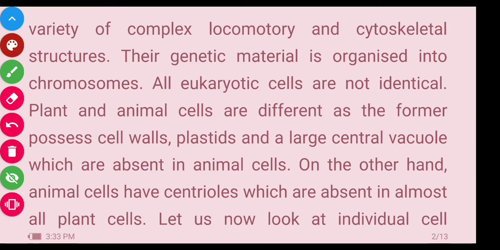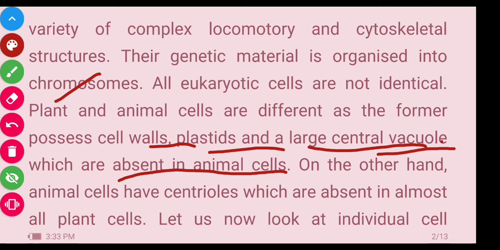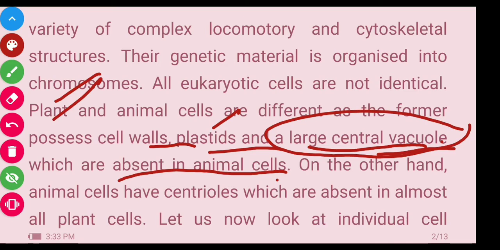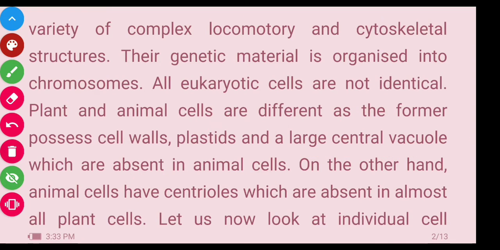Now, plant and animal cells are different, as the former possess a cell wall, plastids and larger central vacuoles. The cell wall, plastids and central vacuoles are present in the plant, but all these are absent in the animal cell. Cell wall is absent in the animal cell, plastid is also absent, and the large central vacuole, which is a part of the plant cell, is absent in the animal cells. On the other hand, animal cells have a centriole which is absent in almost all plants. In the animal cell, the centriole is present and it is absent in the plant cells.